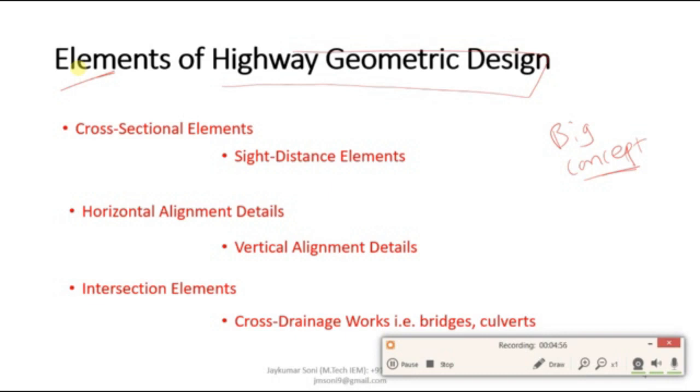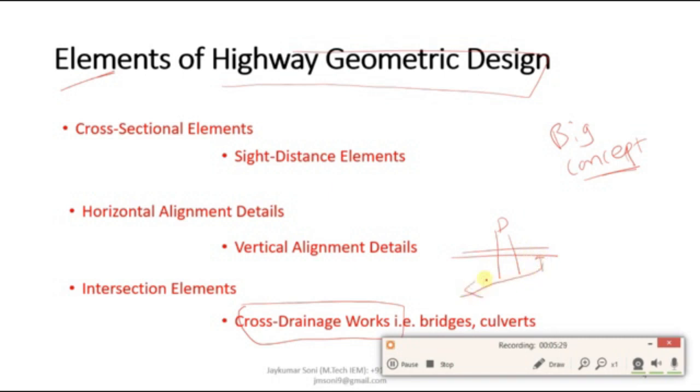This cross drainage work can be simply understood with the concept that whenever you are passing through a particular drainage line, whether it is a natural stream or river, and you come to know that any of the structures like bridges or culvert is constructed across that particular drainage line, then that particular structure will be considered as the cross drainage work. Means the structure which is provided in the cross direction of the particular drainage will be called as cross drainage works.